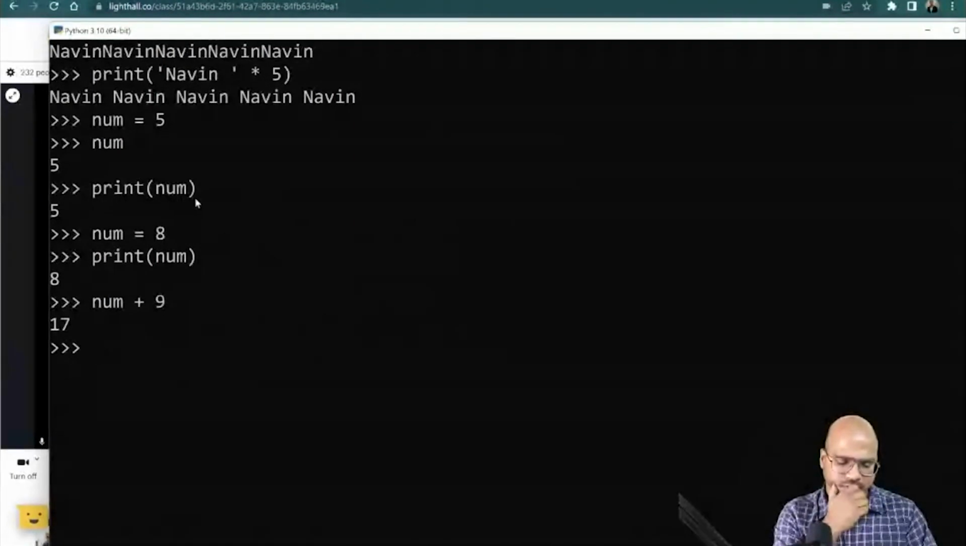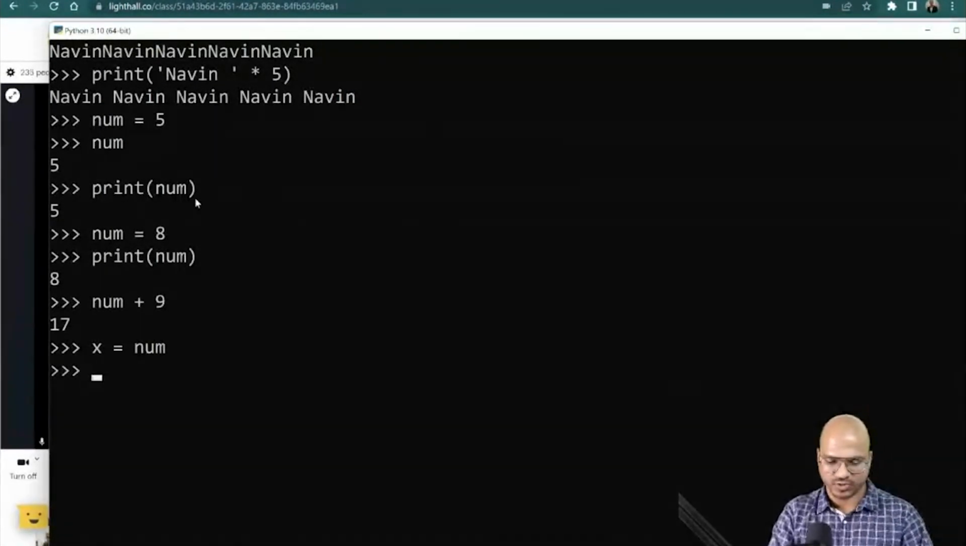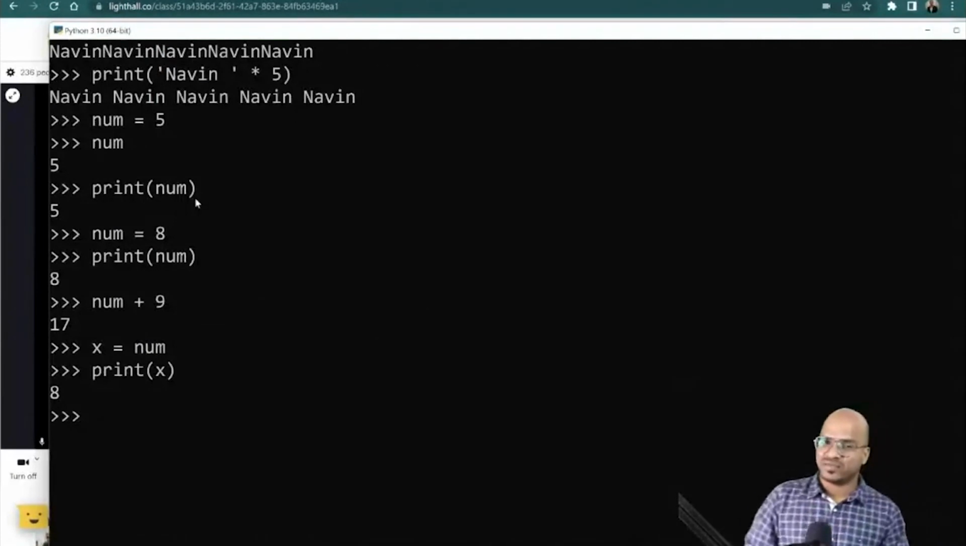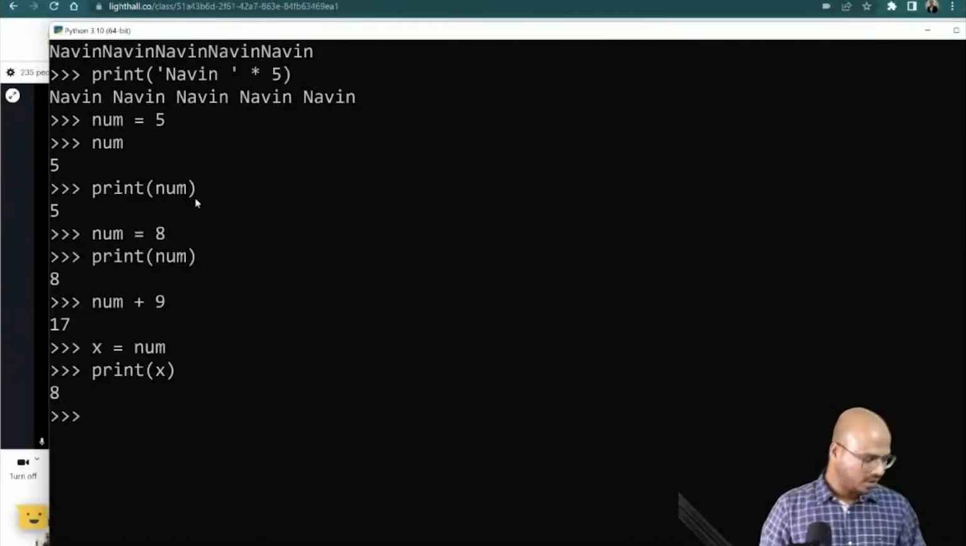What else can we do here? Can we save this value in some other variable? Let's say we have one more variable, which is x is equal to num. Can we do that? There is no error, and we are not afraid of warnings anyway. We don't have warnings, we don't have errors. And let me print the value of x. And you can see we got 8. So that means you can assign a value of one variable to another variable, and that works.